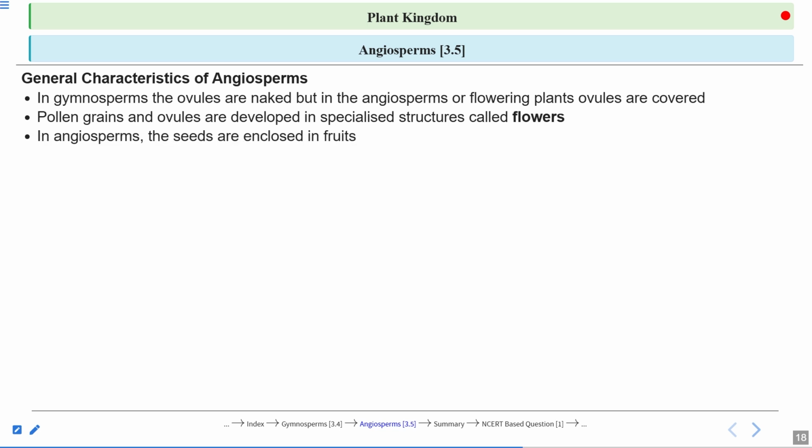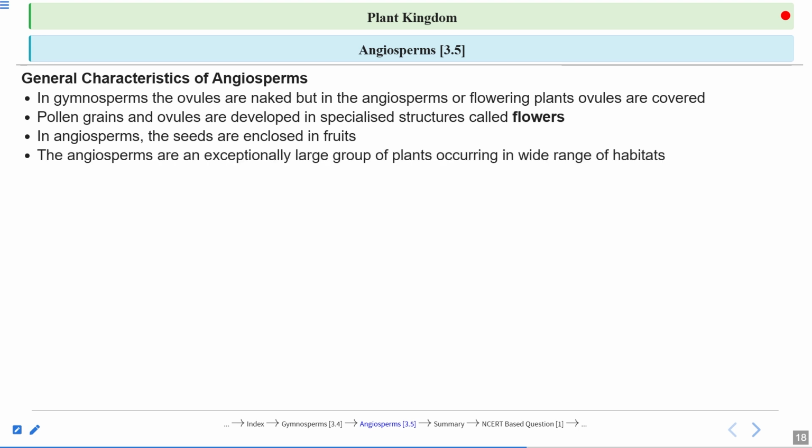In angiosperms, the seeds are enclosed in fruits. So this is a very special characteristic of angiosperms. Angiosperms are an exceptionally large group of plants occurring in a wide range of habitats. You have the aquatic plants, you have the xerophytic plants. In the plains, you can see everywhere the different angiosperm plants growing.